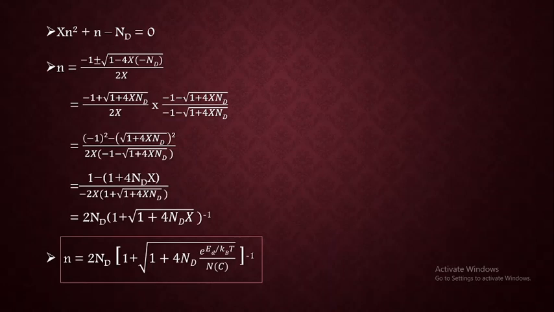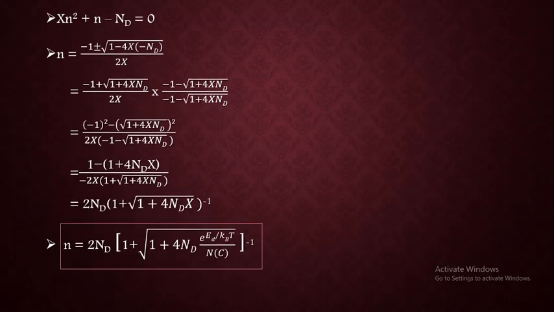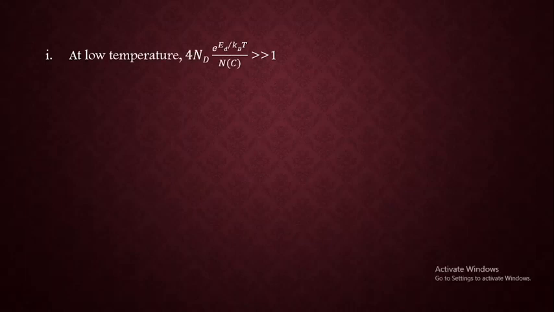Then here we are again observing the temperature dependence, and in order to understand the temperature dependence, we are going to consider different cases, mainly 3 cases. At low temperature, what happens to n, at high temperature, and at further higher temperature. So let's consider one by one.